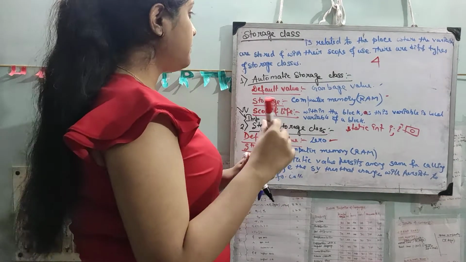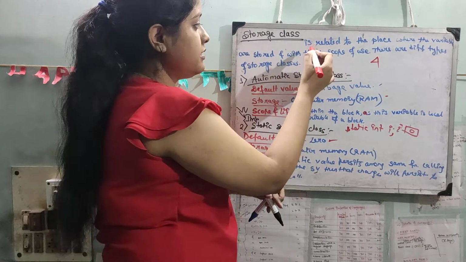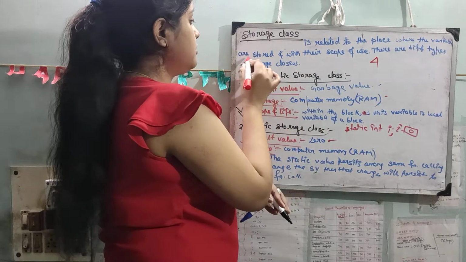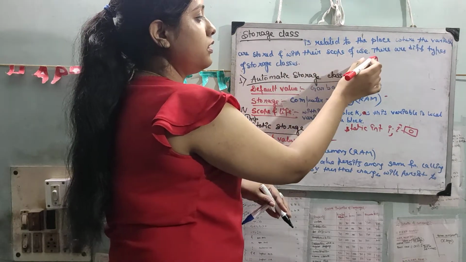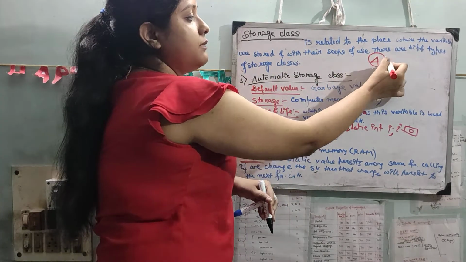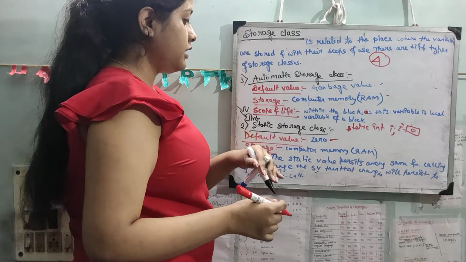So our next topic is storage class. This is very important. A bit of a definition: storage class is related to the place where the variables are stored and their scope of use. There are different types of storage classes. There are 4 types of storage classes: auto, static, external and global variables.